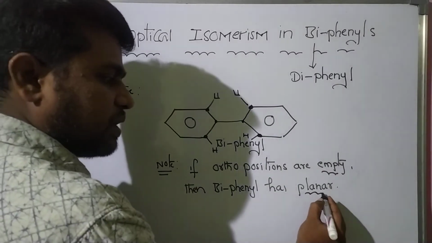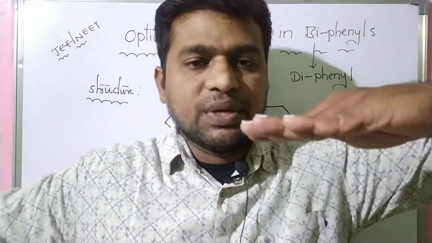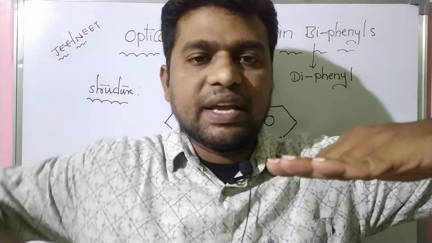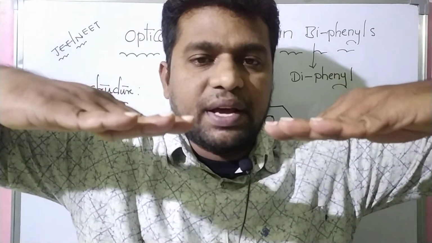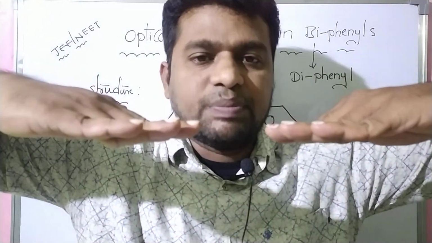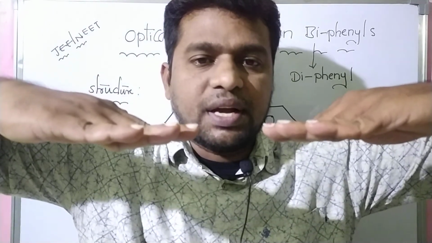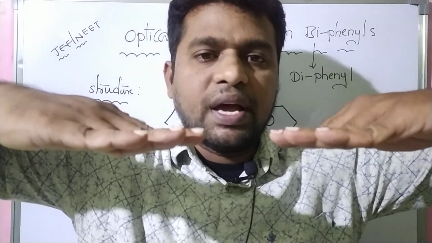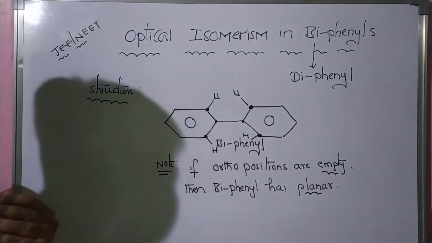This is one benzene ring, the second benzene ring is like this, means both the benzene rings are planar in geometry, when the ortho positions are completely empty. Okay students, please note.